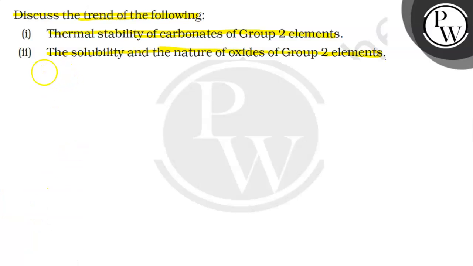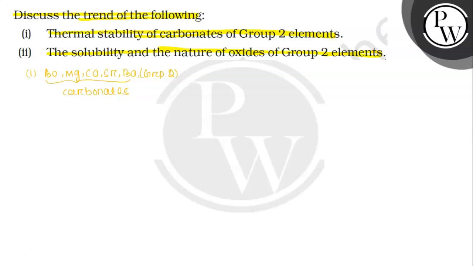First we'll see the first question, that is group 2 elements. So what are those group 2 elements? Be, Mg, and so on. These are the alkaline earth metals, or we can say group 2 elements, and they all can form carbonates.